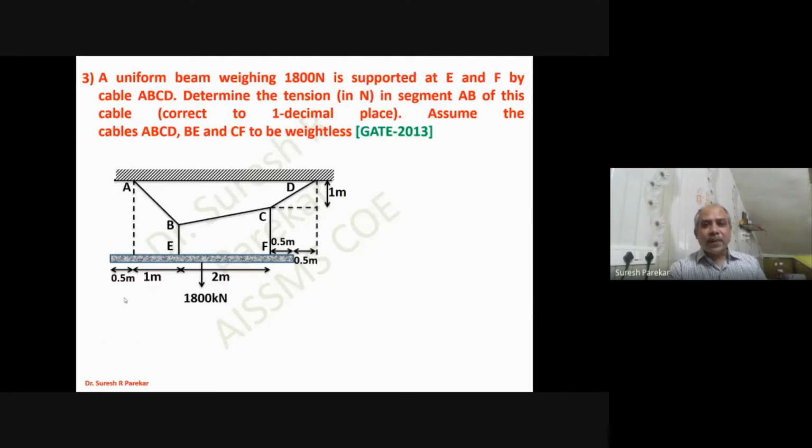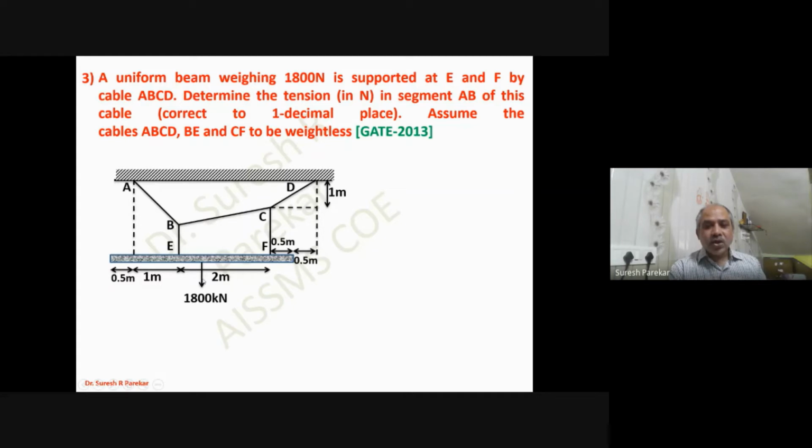Then we have a uniform beam weighing 1800 kilonewton supported at E and F by cable ABCD, and we have to determine the tension in segment AB of this cable. So we are interested in determining the tension in cable AB. Now we have to find the vertical and horizontal reactions. So what we will do here is take moment about D. By taking moment about D, we are going to get the value of RA.